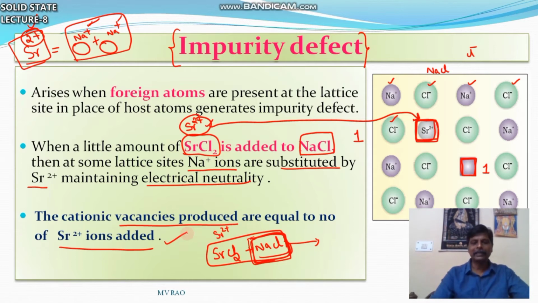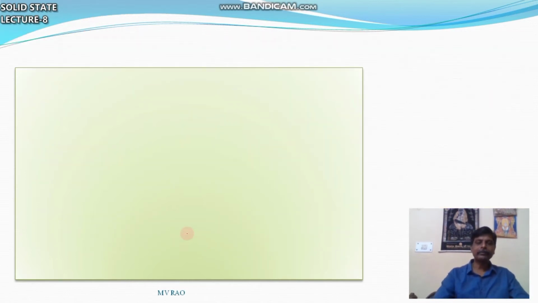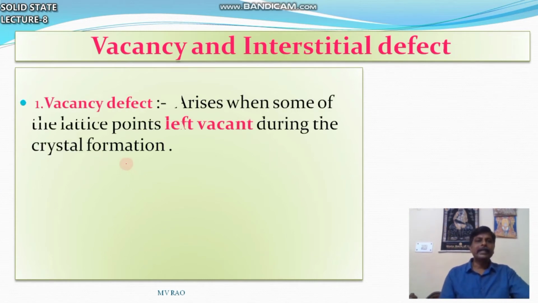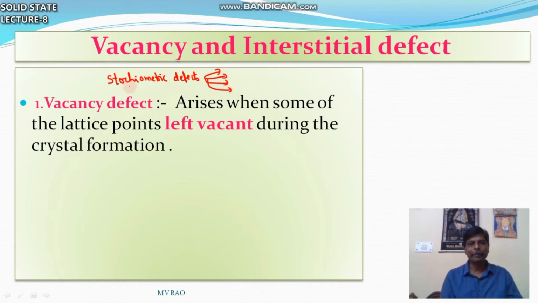The second type of defect is vacancy defect. Vacancy defect comes under stoichiometric defects, total 4: vacancy, interstitial, Schottky and Frenkel. So the first type, impurity defect, is over; stoichiometric is next, then non-stoichiometric.